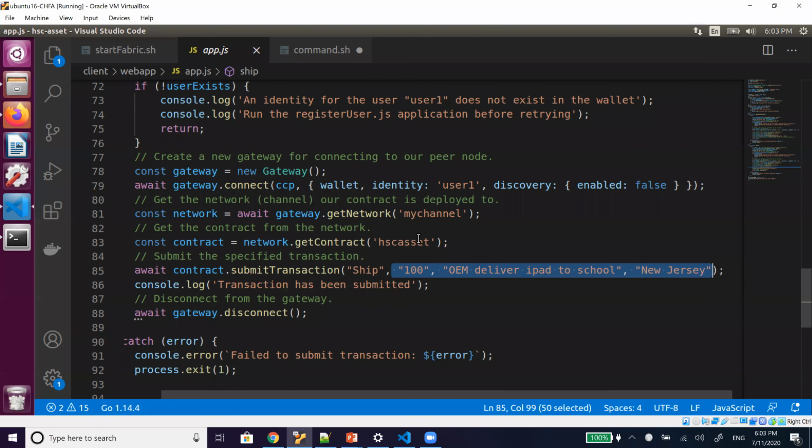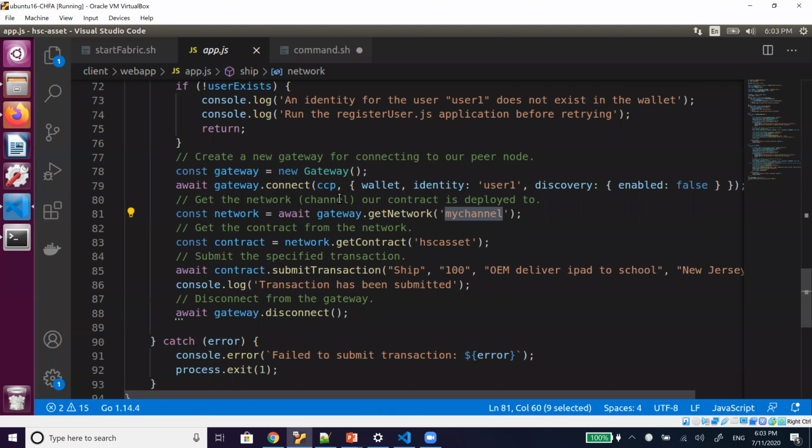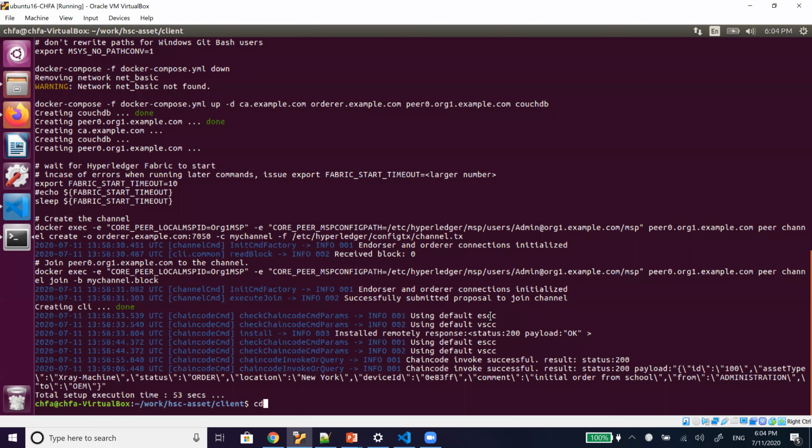So we have given the name of our chain code and the name of the channel. It can be anything, but for simplicity this is the same demo you can find in the FabCar chain code. So, let's try to run this application. I have installed it.